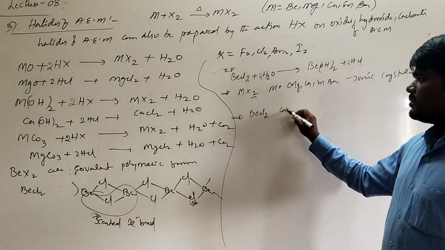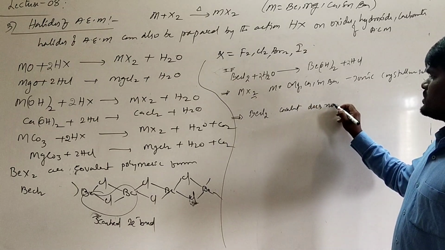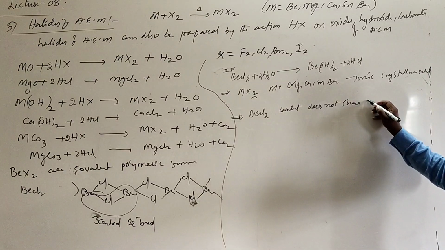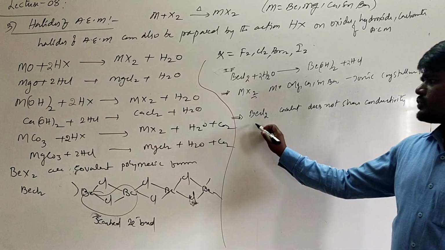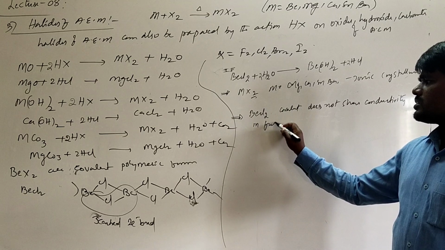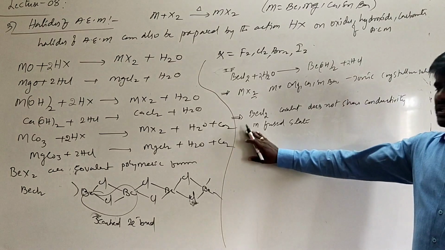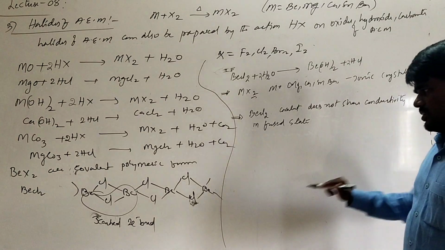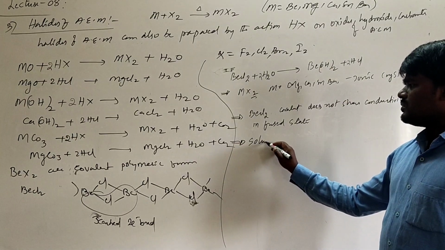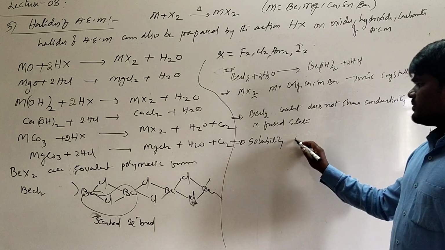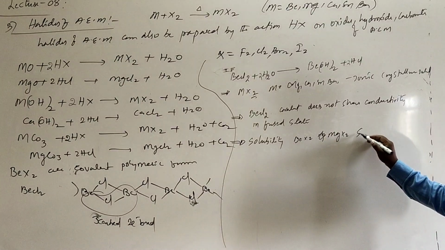as it is covalent, it does not show any conductivity. This is an important property of beryllium chloride, even in fused state. What is meant by fused state? The molten beryllium chloride is an insulator, even in fused state. And if you are talking about solubility, generally the halides of beryllium and magnesium are sparingly soluble.